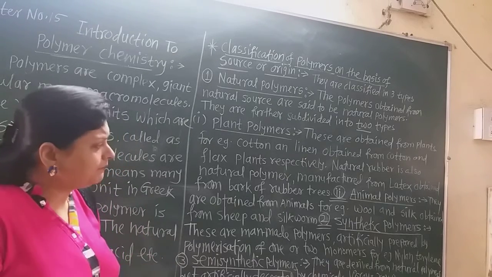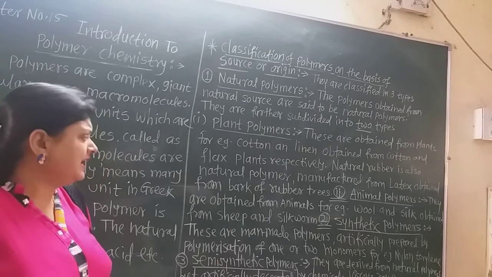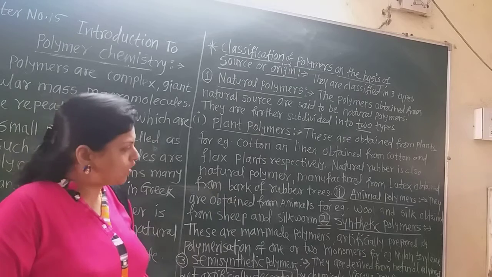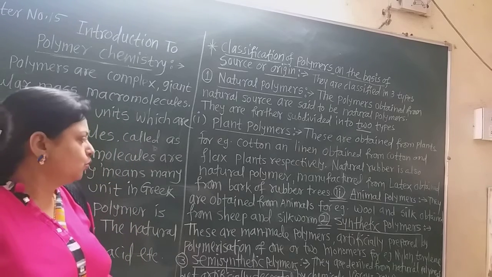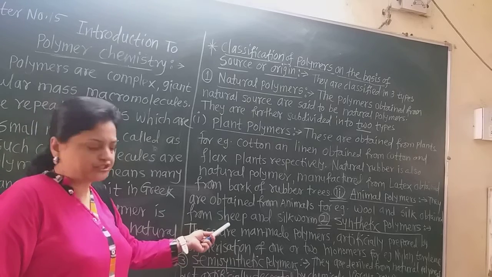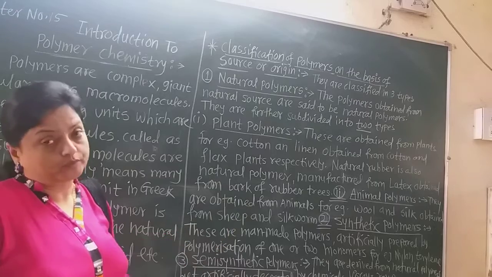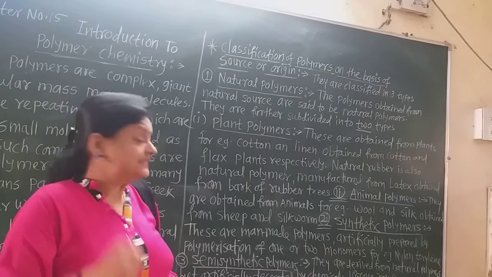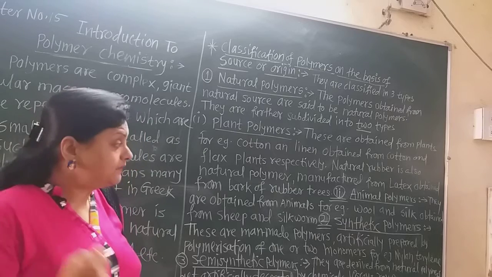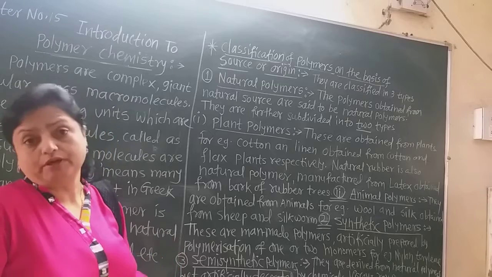Now the second type is the animal polymer. They are obtained from animals, for example wool and silk. You know that wool is obtained from the hairs of the sheep, and silk is obtained from the silkworm, which is an insect. From that we obtain silk. So these are the animal polymers.